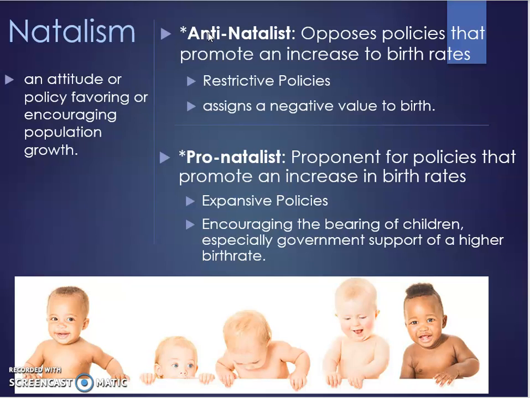And in many cases, there probably will have been evidence where they're assigning a negative value to birth, whether they have a preference for male over female or a number of children versus a lower number of children, like one versus two children. So they definitely include a handful of different types of restrictive policies here. If you could think of one right now that you've heard of before, go ahead and think real quick, pause, and come back.